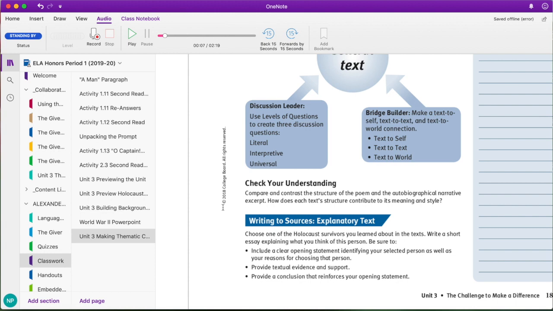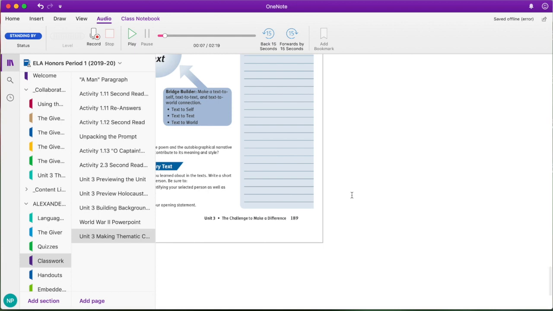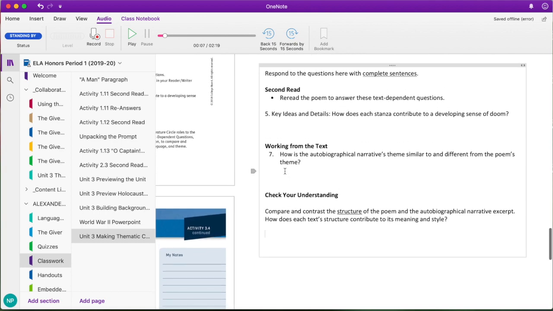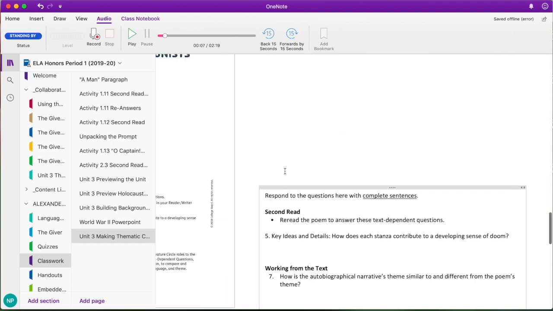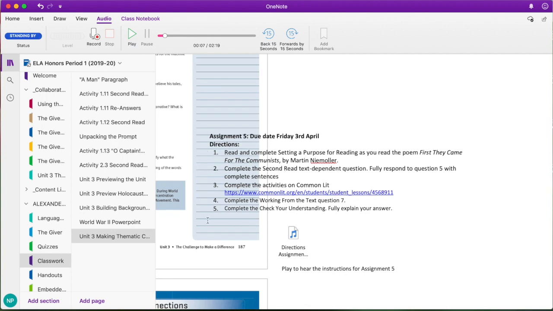Check your understanding. Compare and contrast the structure of the poem and the autobiographical narrative excerpt. How does each text structure contribute to its meaning and style? And you're going to go ahead and respond to that right here in this text box. When you've completed all of these steps, make sure that your work has saved and you're done for this week's assignments. Congratulations!